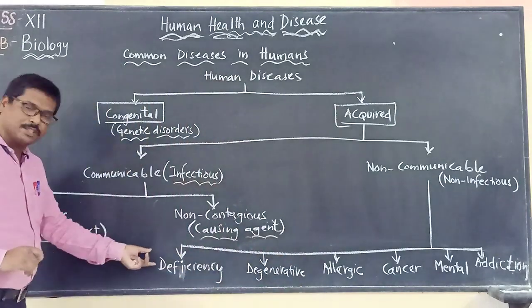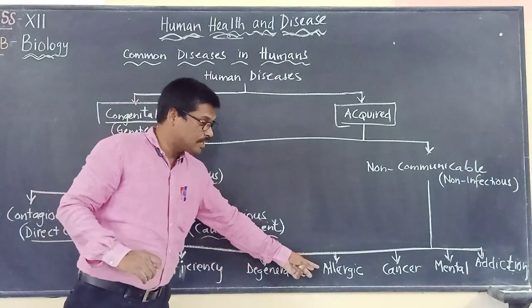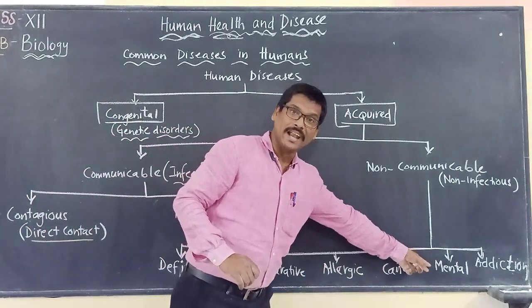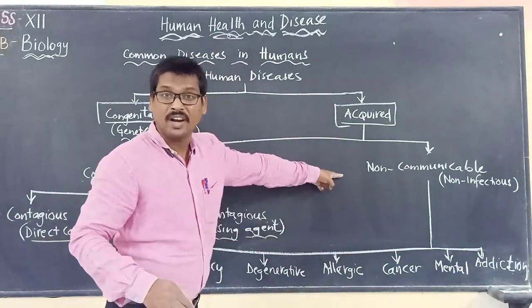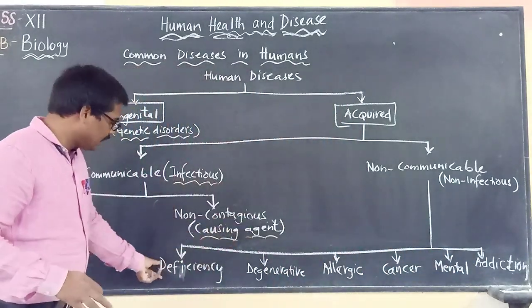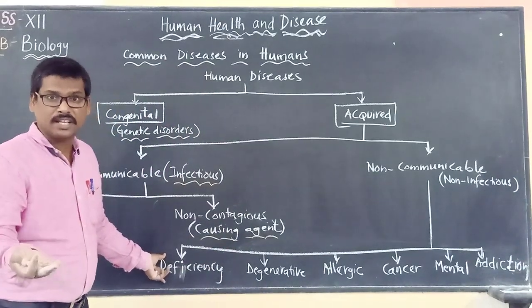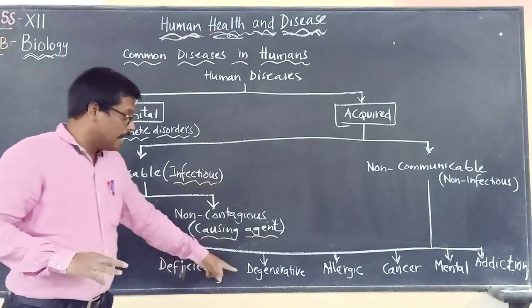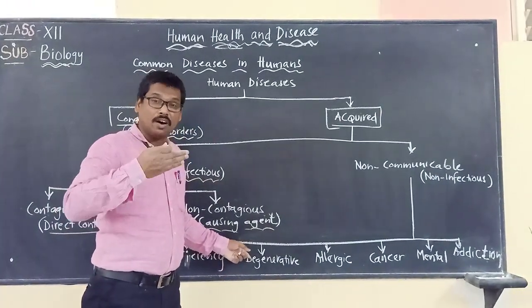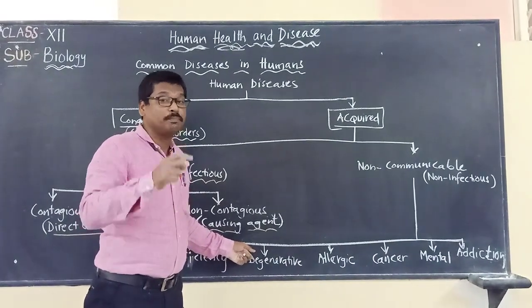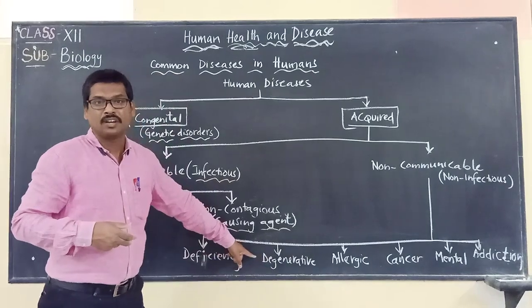Non-communicable means non-infectious, which will not be carried from one person to another. They are of different types, as we said: deficiency, degenerative, allergic, cancer, mental, or addiction. These are all different types of non-communicable diseases. Deficiency, as I said, such as mineral or vitamin deficiency, can cause different types of diseases. Degenerative: as age progresses, there will be improper functioning of different organs in the body. That we call degenerative.